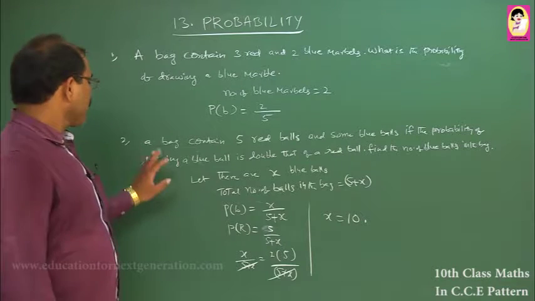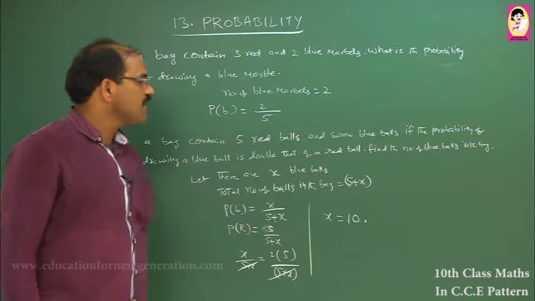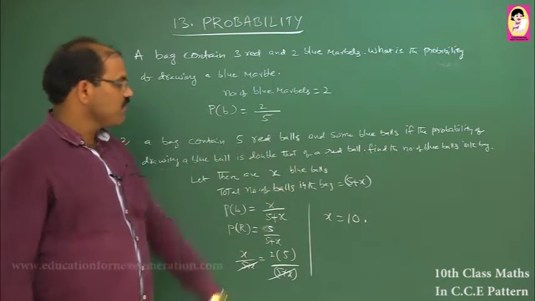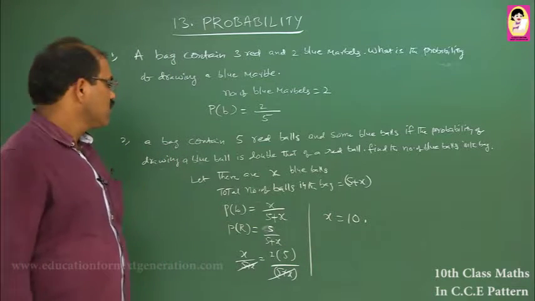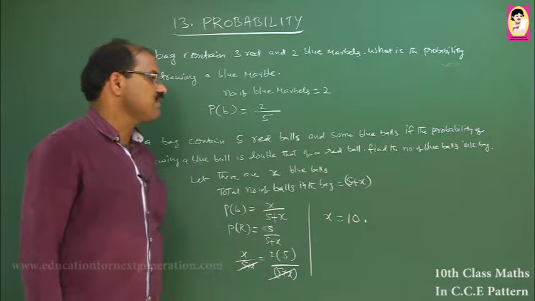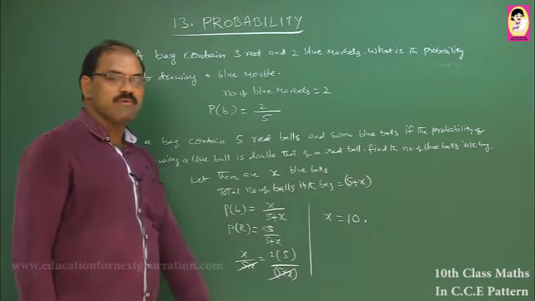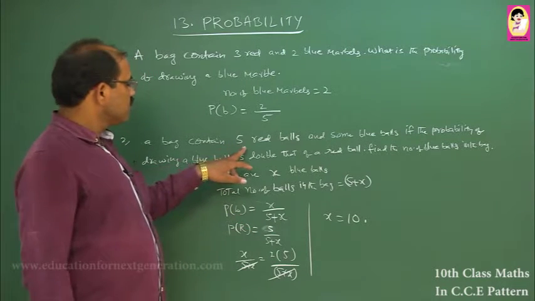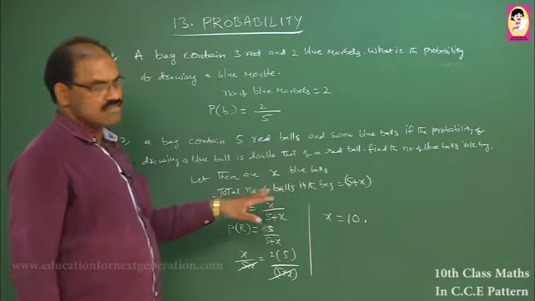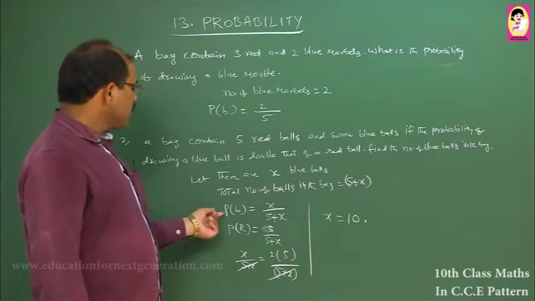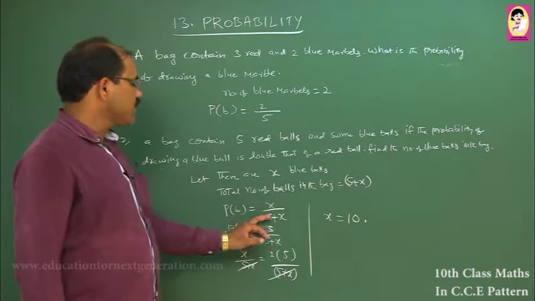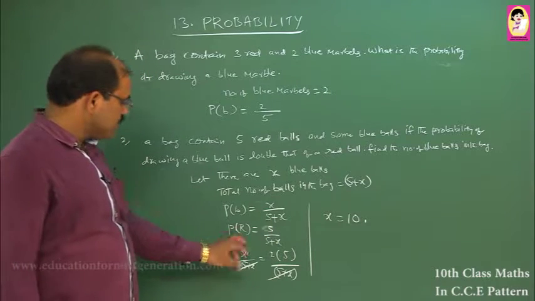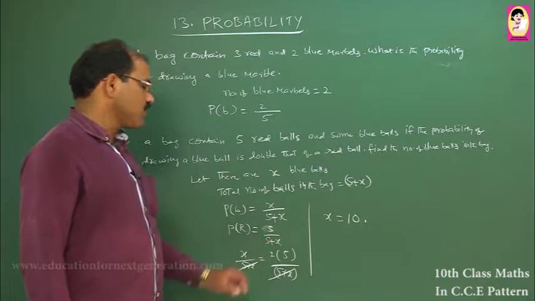Now, another question. A bag contains 5 red balls and some blue balls in it. The probability of drawing a blue ball is double that of the red ball. Find the number of blue balls in the bag. We do not know how many blue balls there are, so let us take x blue balls in the bag. The total number of balls is red balls plus blue balls, that is 5 plus x. Probability of drawing a blue ball is number of blue balls divided by total number of balls, that is x by 5 plus x. Probability of drawing a red ball is number of red balls divided by total number of balls, 5 by 5 plus x.